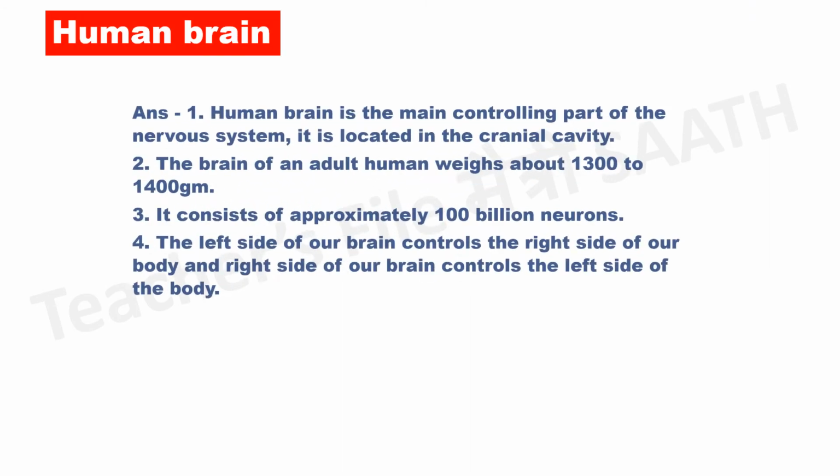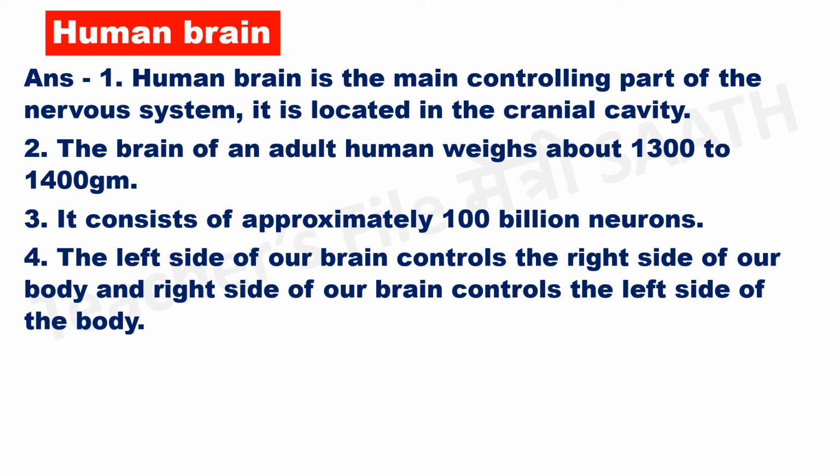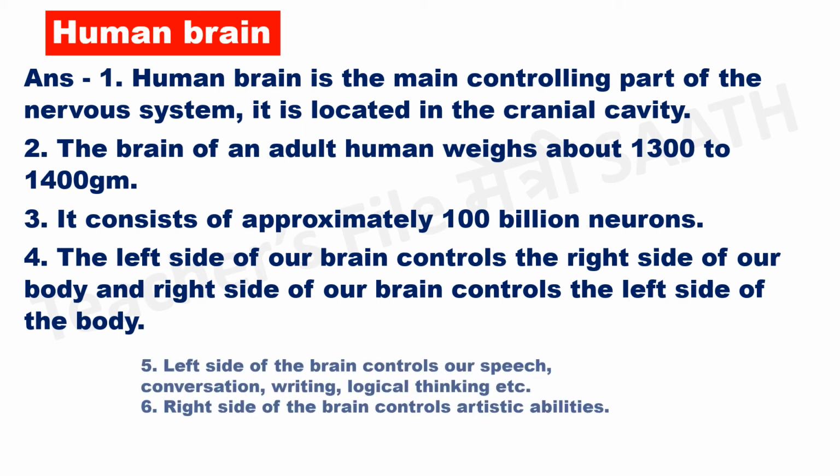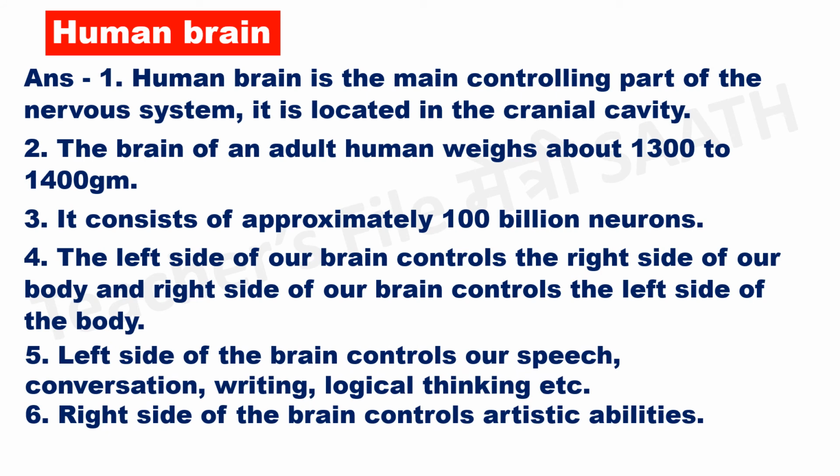Human brain. Answer. The human brain is the main controlling part of the nervous system. It is located in the cranial cavity. The brain of an adult human weighs about 1300 to 1400 grams. It consists of approximately 100 billion neurons. The left side of our brain controls the right side of our body, and the right side of our brain controls the left side of the body. The left side of the brain controls our speech, conversation, writing, logical thinking, etc. The right side of the brain controls artistic abilities.